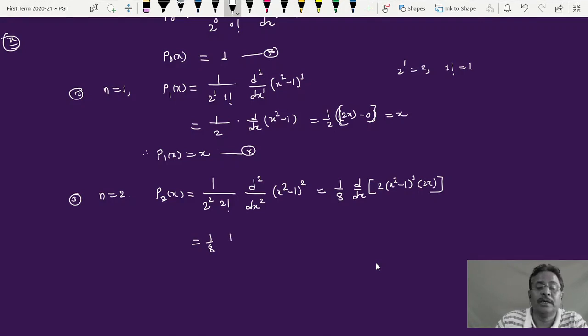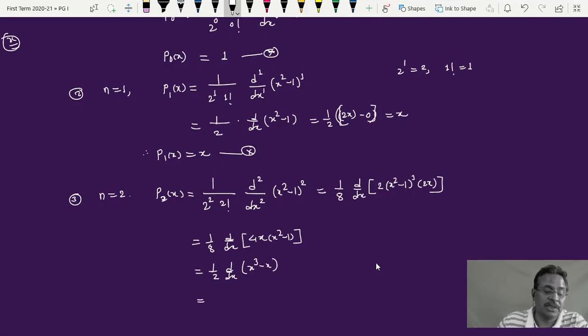I'll get it to be d by dx of, now solving this, it is 4x into the bracket x square minus 1. So getting this differential, now this 4 and this 8 can be cancelled, so it is 1 upon 2 d by dx of, solving this, x cube minus x.